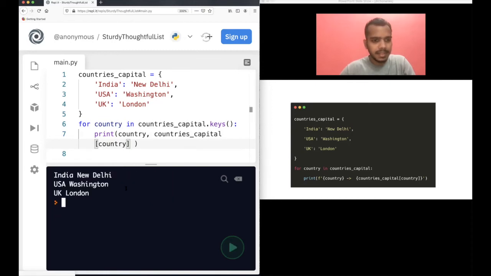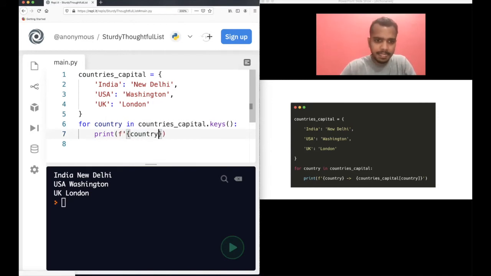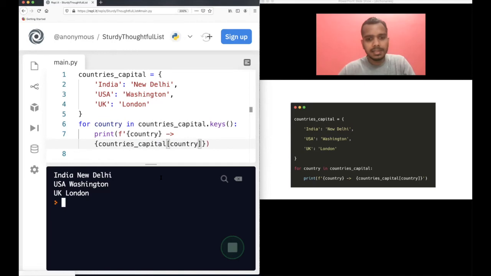So what has happened now is, okay, this is quite not good, right? So let's change this. Let's use an F string and write country. This is the key, and then the capital with an arrow sign. And just for clarity, run this code and you will see the difference now.